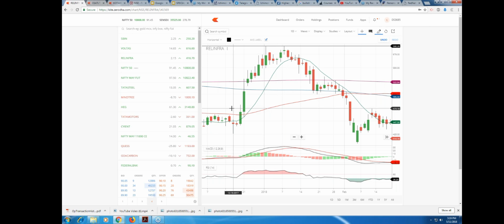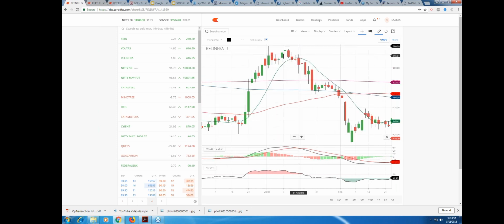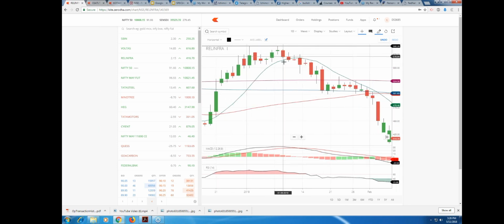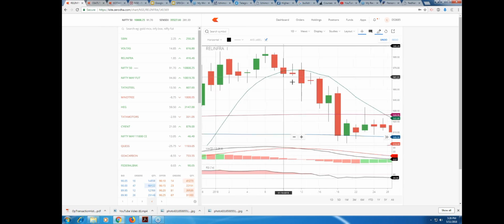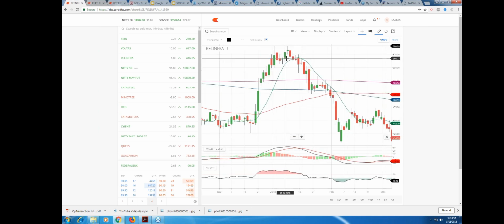One is that it has a tweezer top, plus this is the evening star, right? That means there are three candlestick patterns, and for the third, see the price rejection here and price rejection here, and this is my entry point. This candle which formed on 11th of January 2018 is my entry point for an upcoming downfall.